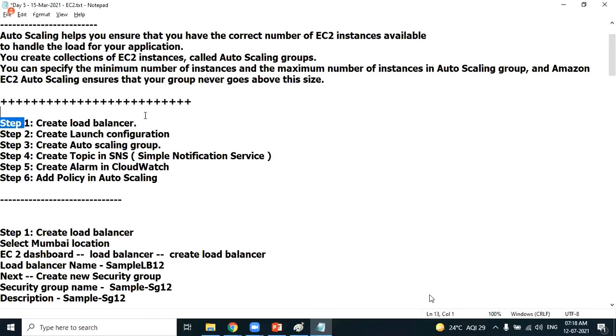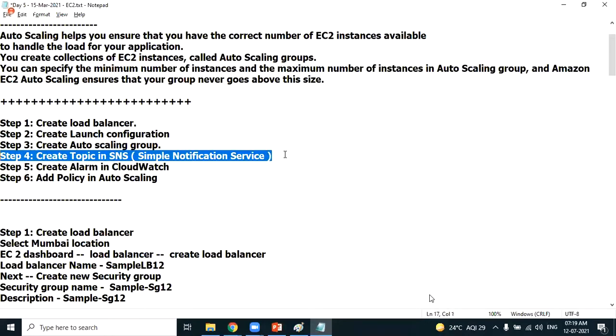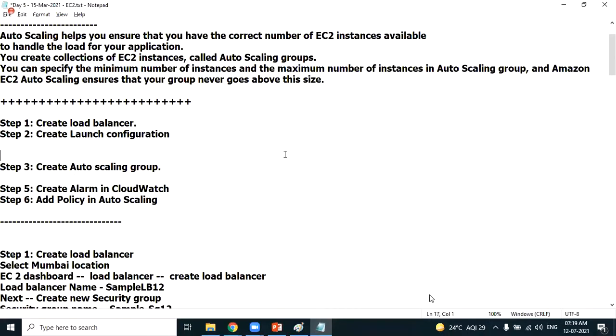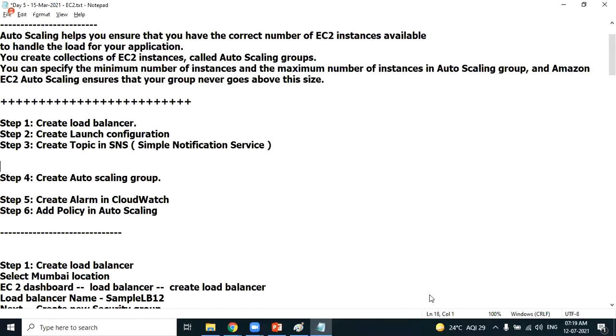We have completed the load balancer. We have completed the launch configuration. Now, next, what I want to do is to create a topic, because I'll be using the topic in the auto scaling group. I'll change the order. I'll be creating a topic in SNS. Okay. Now, what is a topic? What is SNS? Why should we create a topic in SNS? Let's try to understand.